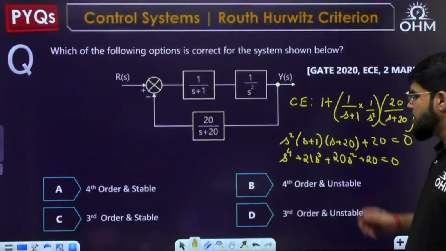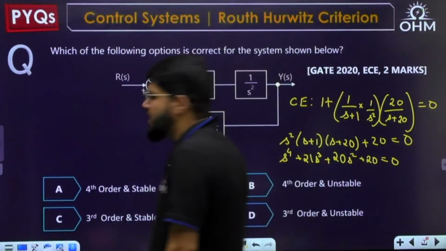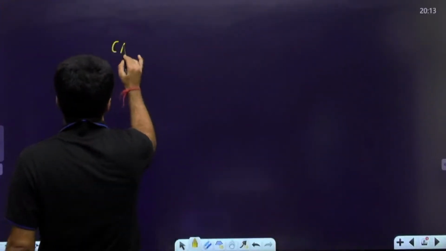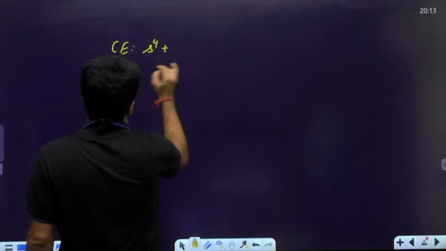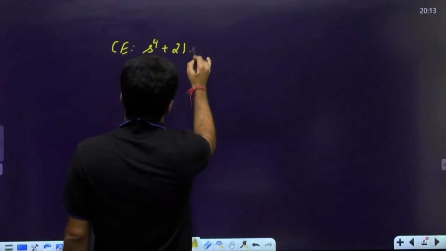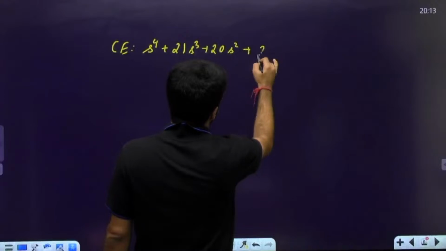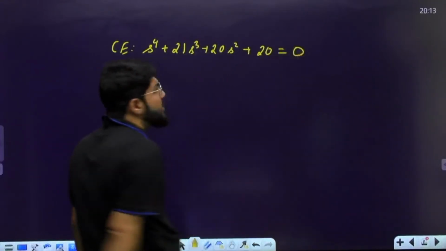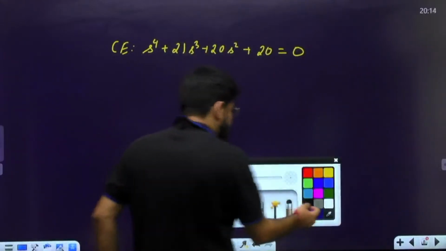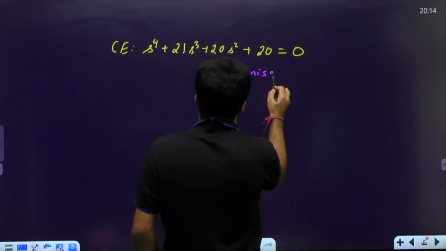Okay, so it's fourth order. Now, stable or unstable? Normally, we think again it requires Routh Hurwitz criteria. But again, let me show you. Let me just do a basic calculation here. What is my characteristic equation? s power 4 plus 21s cube plus 20s square plus 20 equal to 0. Now, do you need to solve Routh Hurwitz criteria here? No, because you see that there is a particular term, the s power 1 term, which is missing.